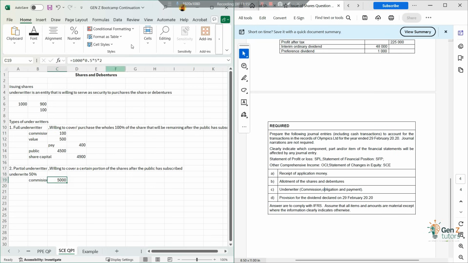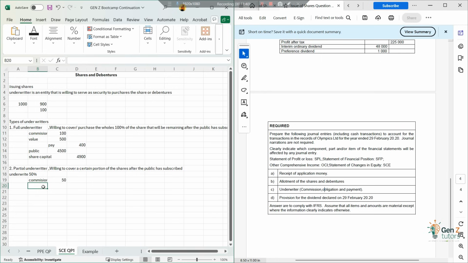Yes, it's 2%. This is 2%, and now their commission will be 50 bucks. Now, let's just assume everything goes the very same way that it happened before, and the public purchases 900 shares, and the only shares that are left are 100 shares. So now here's the difference.